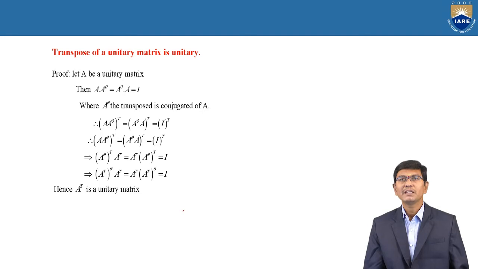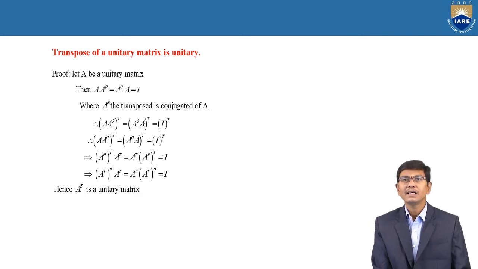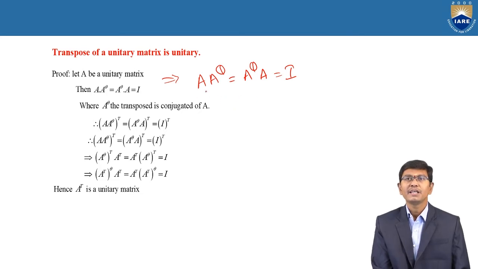And second, based upon the unitary matrix, one other important property: the transpose of a unitary matrix is also unitary. Similarly, consider A is unitary, therefore A·A^θ is equal to A^θ·A is equal to I. In the previous property we required the inverse of the unitary matrix, but in this one we need the transpose of the unitary matrix.